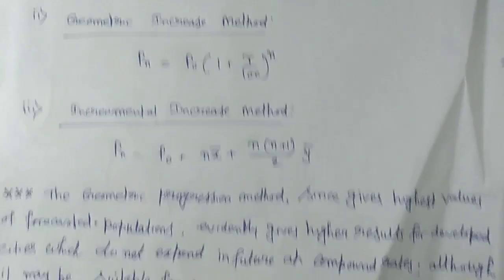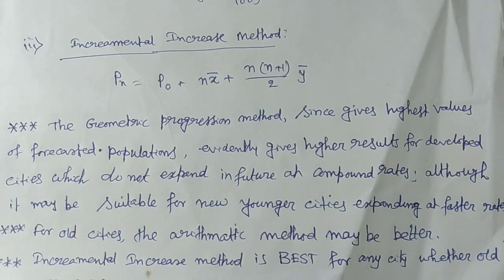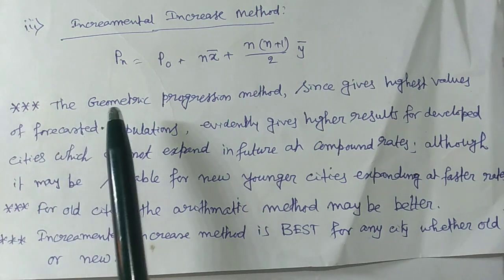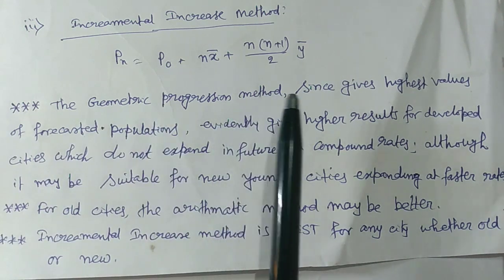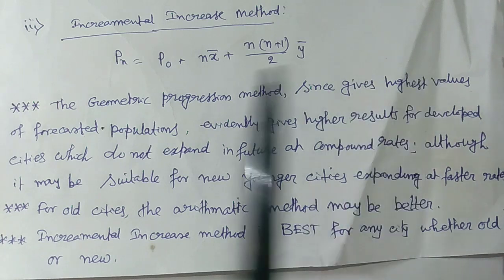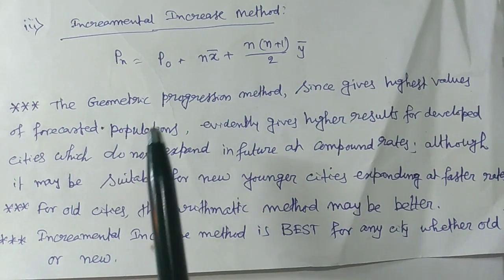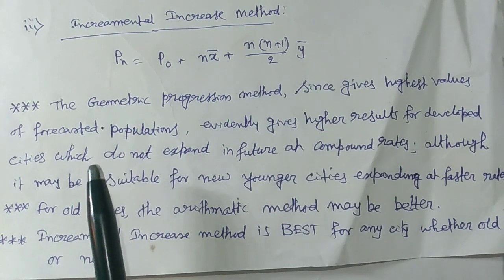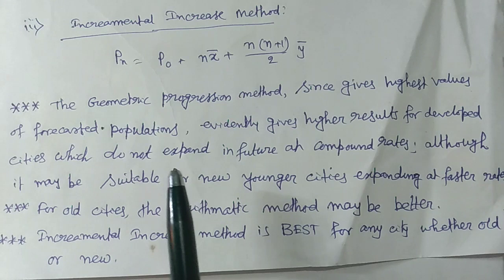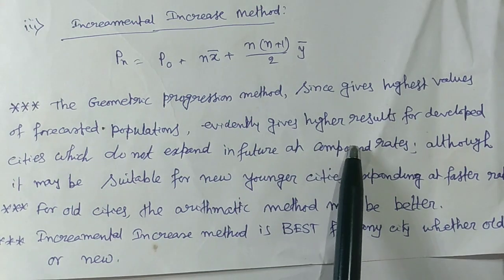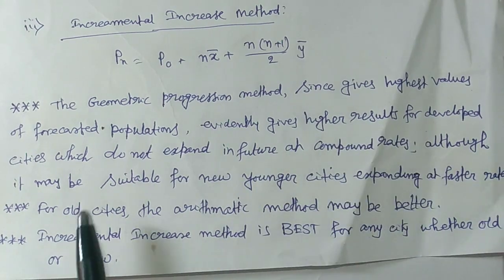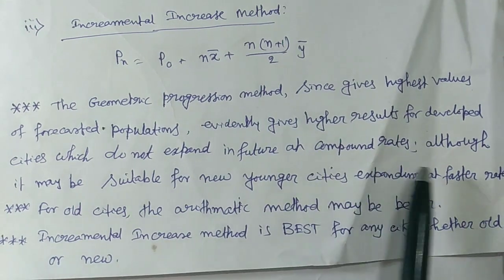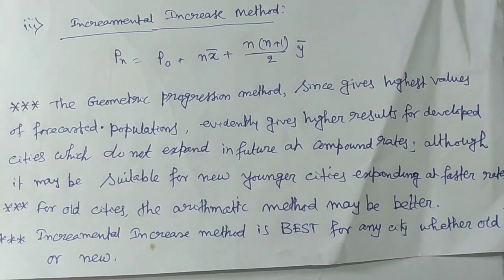Now please listen to whatever I am telling you. The geometric progression method gives higher values of forecasted population, so evidently it gives higher results for developed cities, which do not expand in future at a compound rate, although it may be suitable for new younger cities expanding at a faster rate.